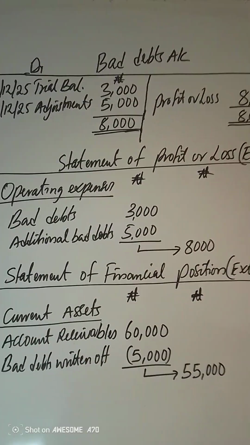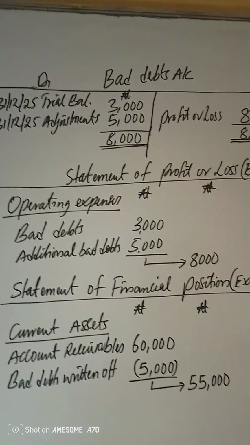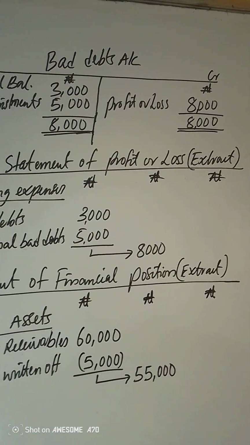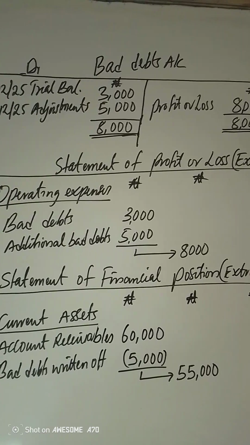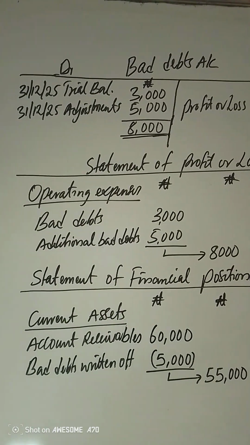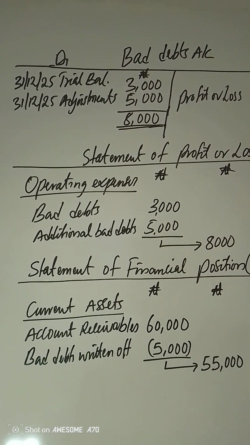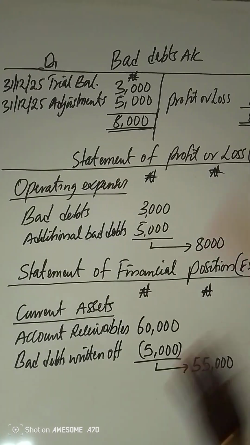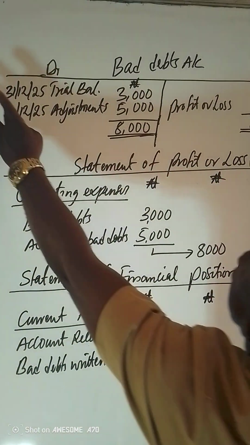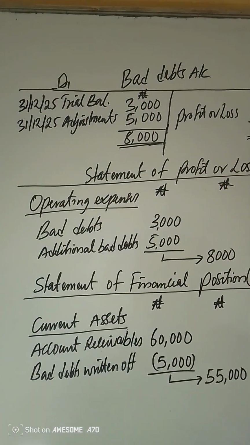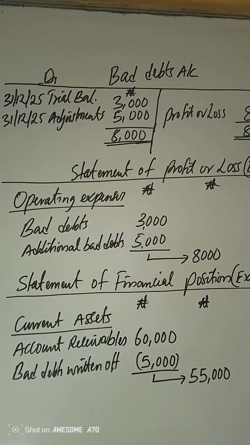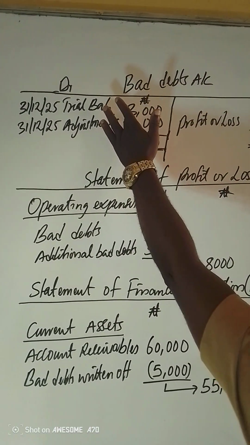I told you that all adjustments must be captured in the ledger such that they will be transferred in what is called the adjusted trial balance before they are written off to the profit or loss account and also in the financial position. In the bad debt account, you take the bad debts that appear in the trial balance, which is the one during the accounting period. You bring it, as you can see, 3,000.